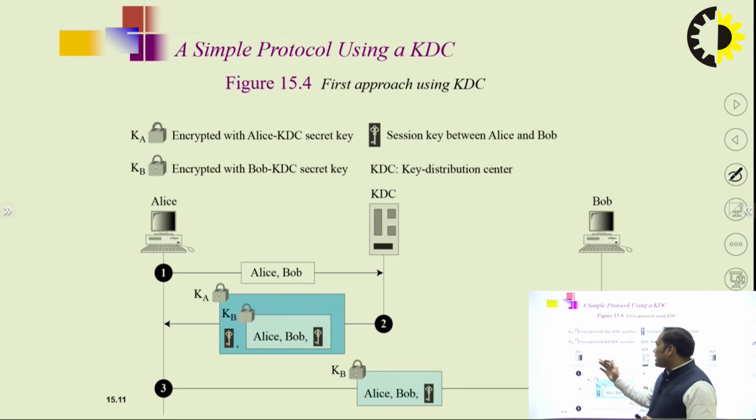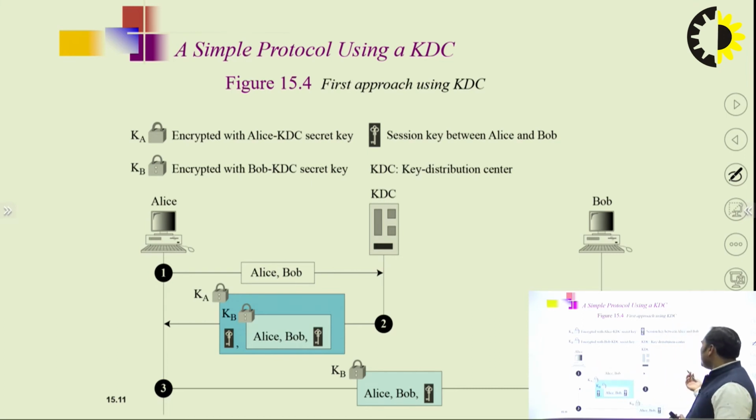What parameters we are using in this diagram is very clearly explained here. One party, Alice, wants to communicate with Bob, so definitely it will send the request to the KDC. The KDC will send a message to Alice containing Alice's key, Bob's key, and the session key. After receiving the message, she will send the part encrypted with Bob's key to Bob, and Bob will decrypt the KB and get the secret key shared by Alice and Bob.